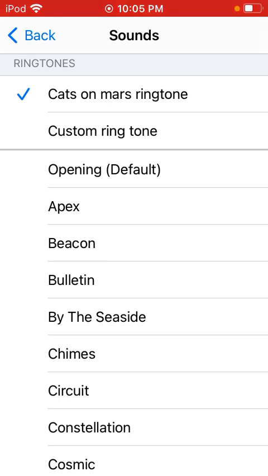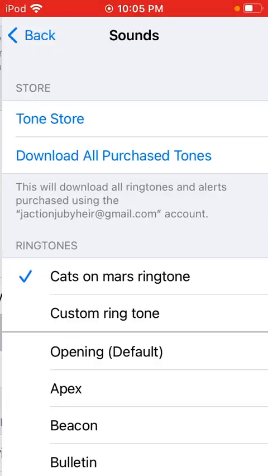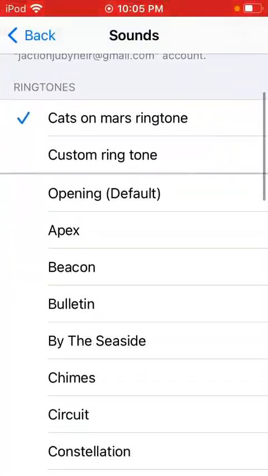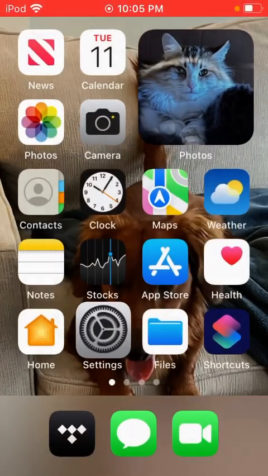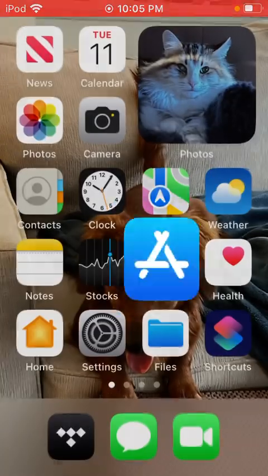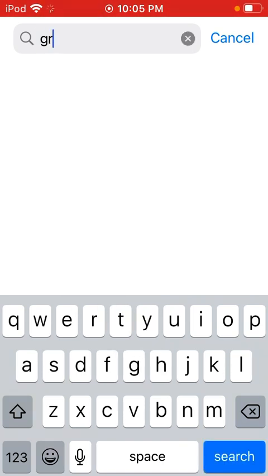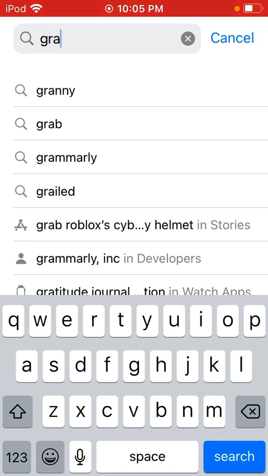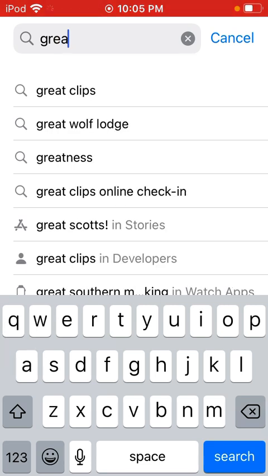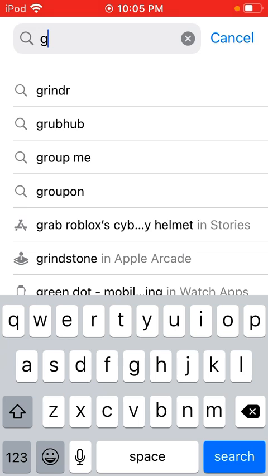It's literally the ringtone. So what you want to do is stay in here, and then you have to actually get GarageBand. It should come installed, but you probably uninstalled it for space or something like that. Oh wait, I spelled it wrong.